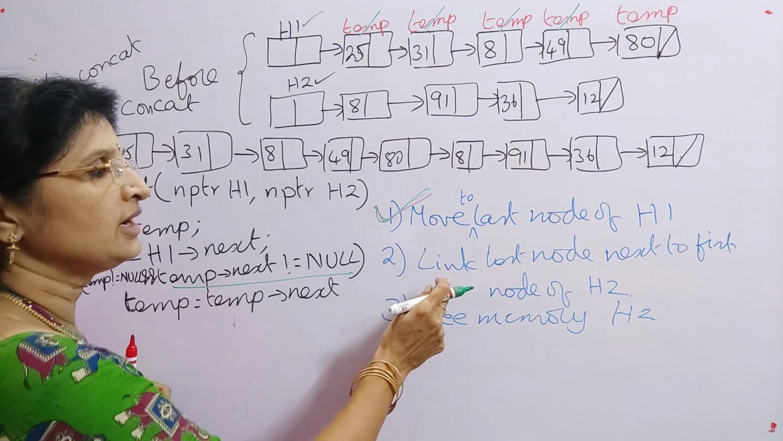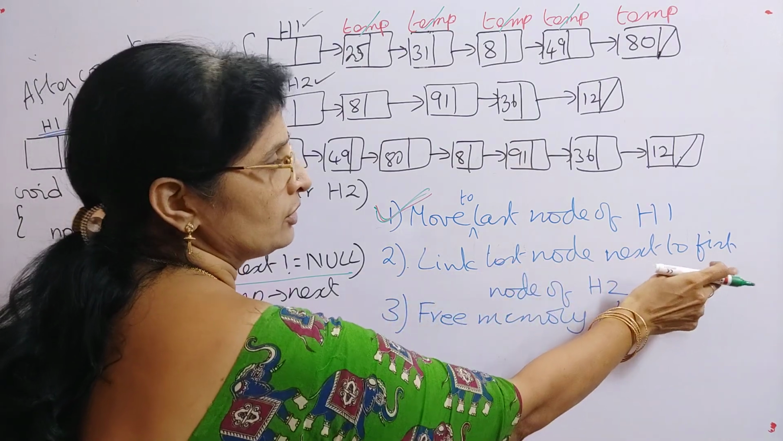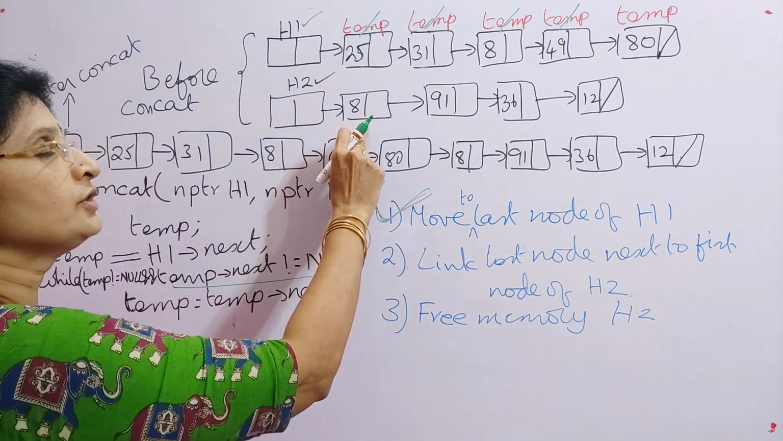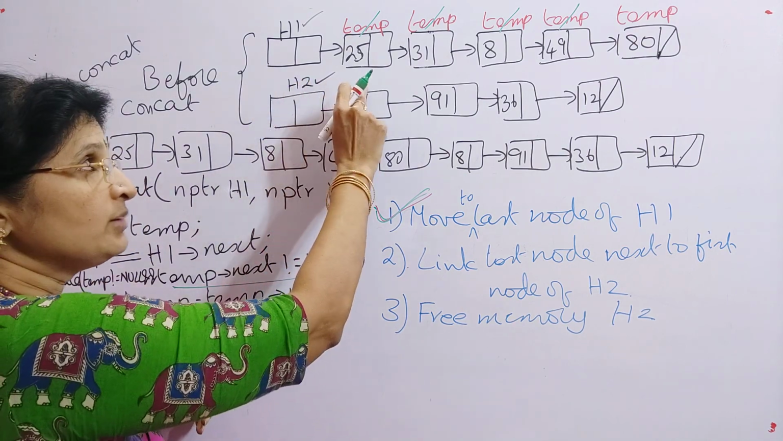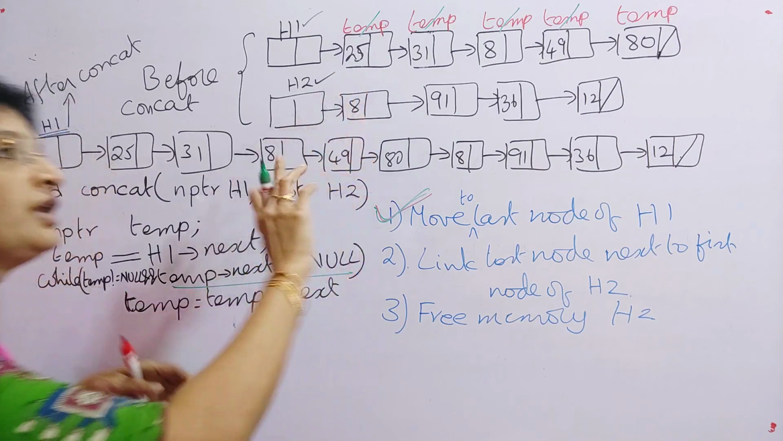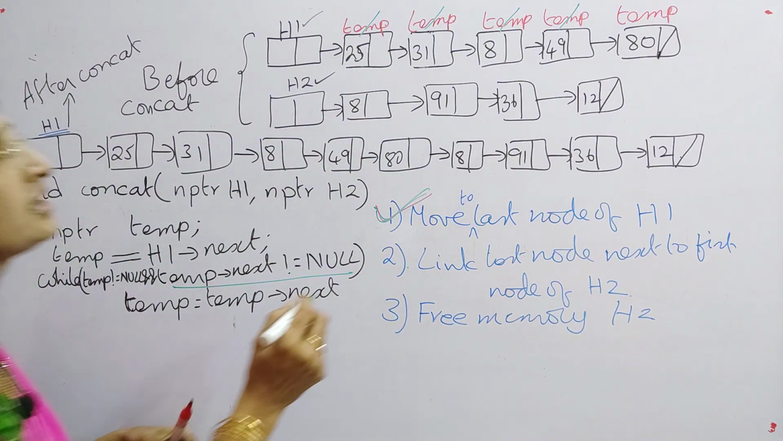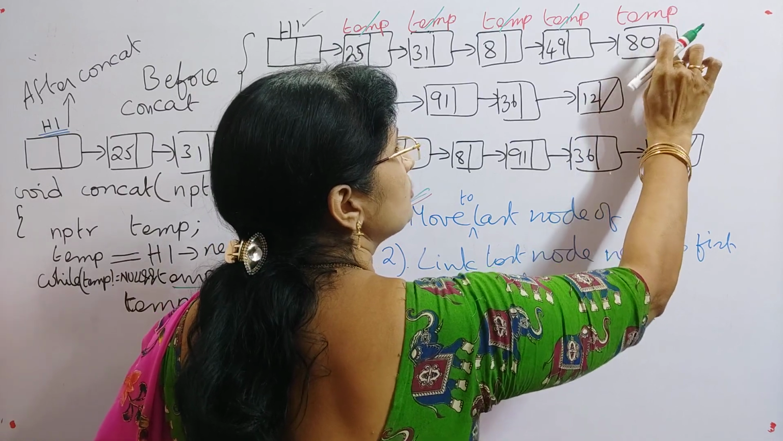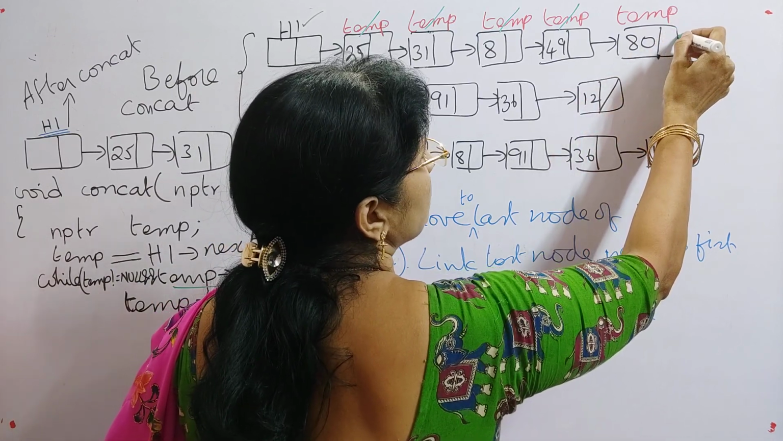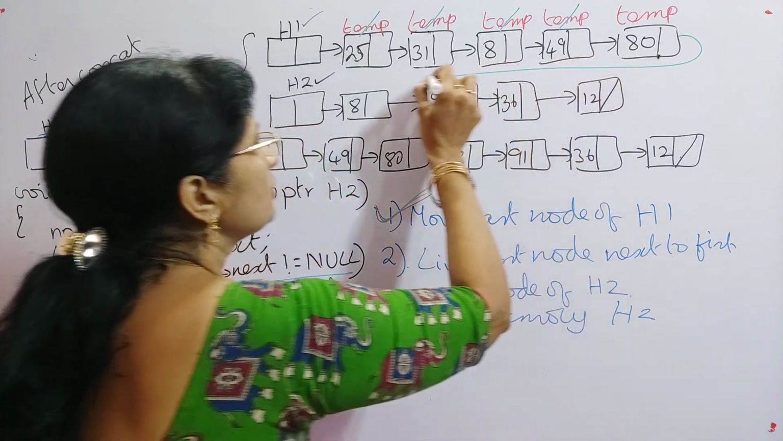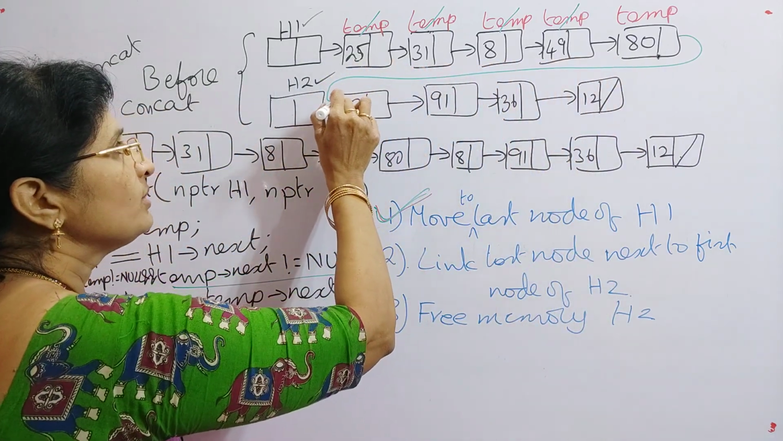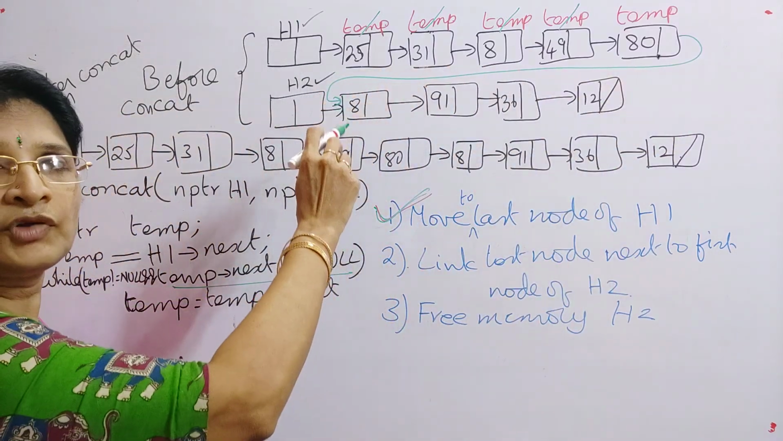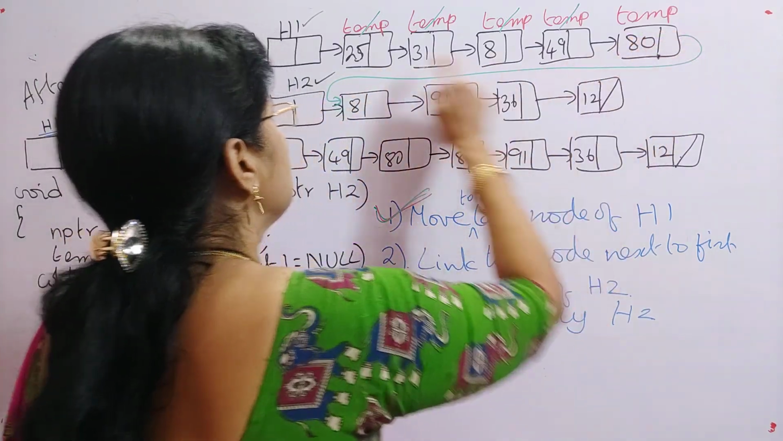Next what we have to do? Link last node next to first node of H2. So here where is the address of first node? It is available in H2 next. So now you have to provide that link. That is, you have to place it, so this null should be deleted. So once you place a link, then automatically that null will be replaced. So whatever line I have given in green, now you have to place the link like this.